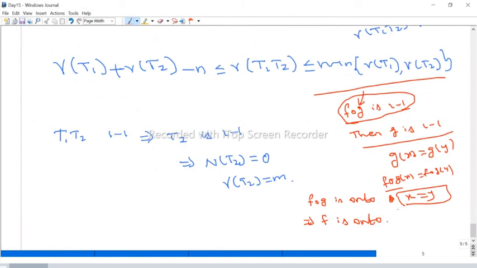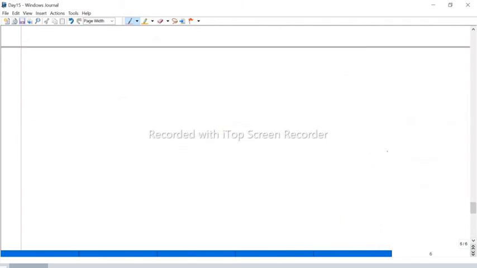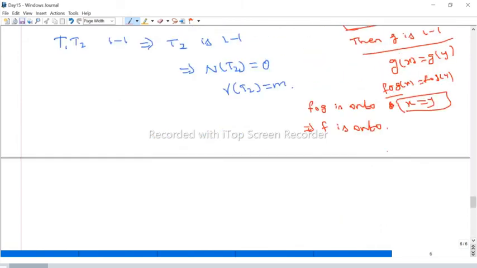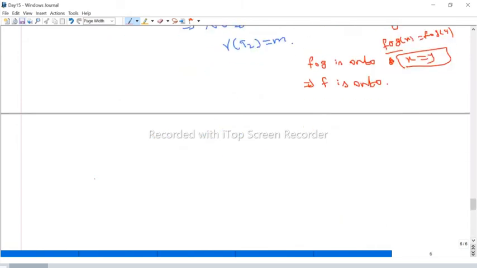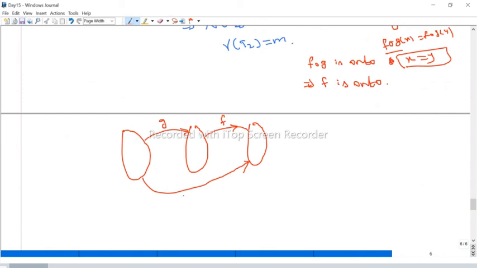So how to prove this one? That is very simple. Maybe I draw the picture here. Suppose this is some set, and this is another set, and this is another set. Here we have a function, and here there is some function. Suppose this function is F, and this function is G. Now the total function from here to here, we call that function F composition G.